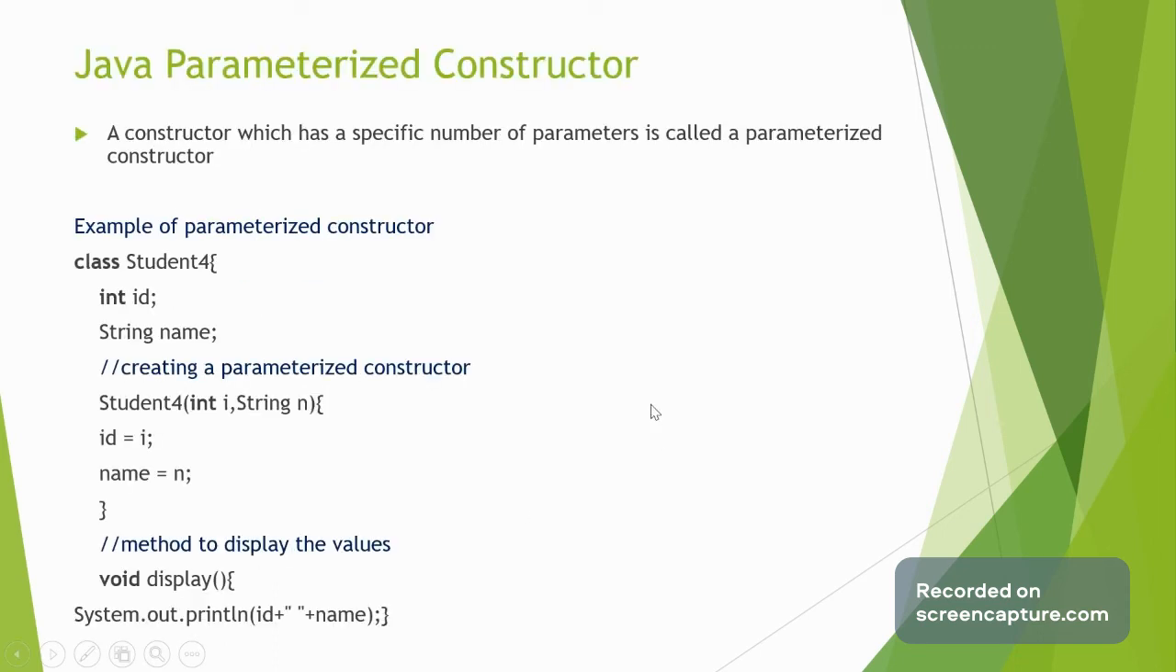Now we'll study the Java parameterized constructor. A constructor which has a specific number of parameters is called a parameterized constructor. Again we will discuss one example. Class Student is there, having an id and name. Here Student4 is the class name, and it has the parameters int i and String n, so two parameters are there. We are passing these values to the id and name, and while displaying, it prints the values of id and name.